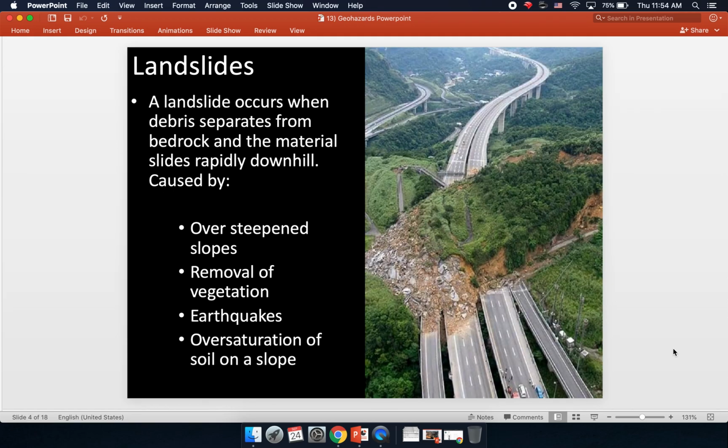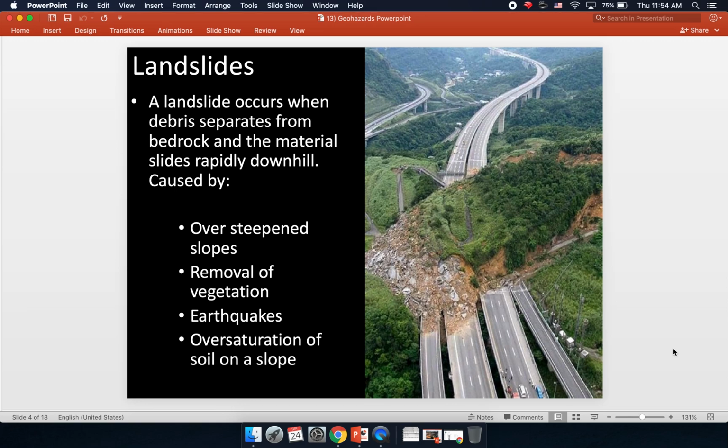A landslide occurs when debris separates from bedrock and the material slides rapidly downhill. This can be caused by oversteepened slopes that are just too steep to support much soil or other things on top of them. It's just too steep, and it's just too easy for gravity to take control and bring material downhill.